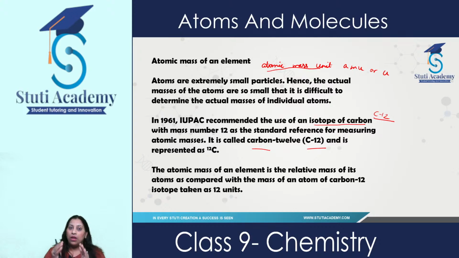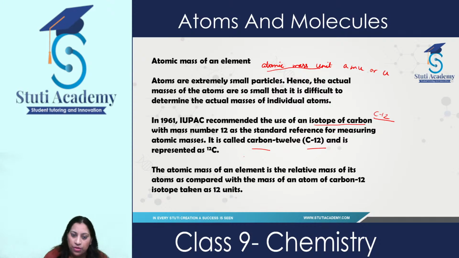Although work was done on other elements as well, when the relation was taken between the atomic mass of one element and another, they gave answers in points or decimals. That is very difficult from a numerical point of view.